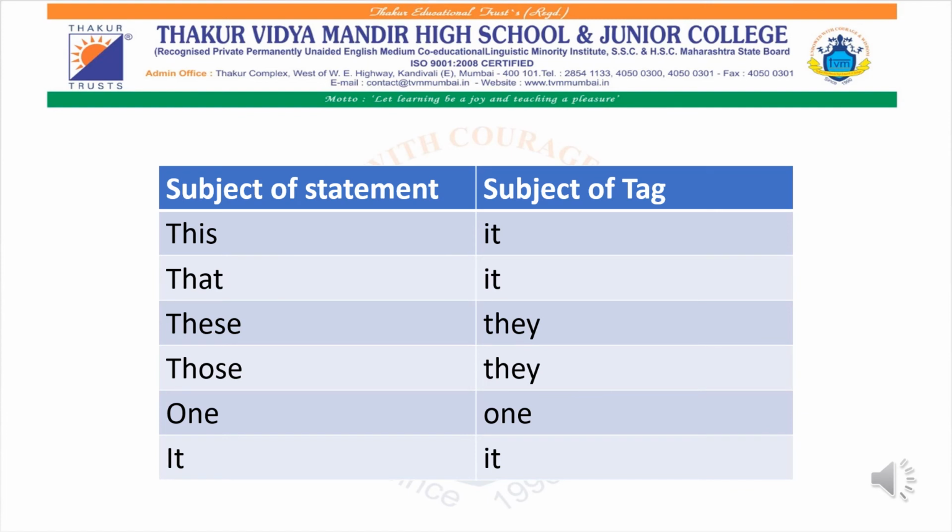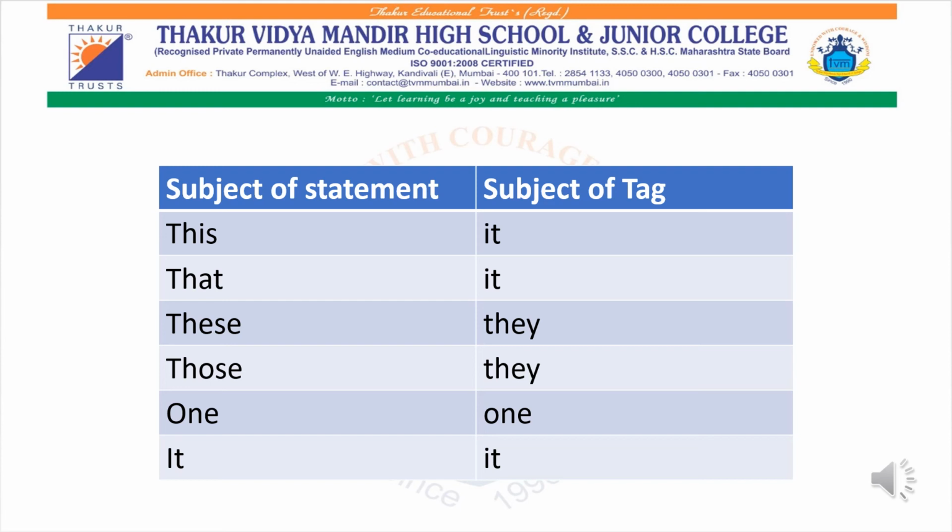This particular table is really going to help you all. If a particular subject starts with this, then, as I've mentioned, the structure of the question tag will be auxiliary verb plus n't plus subject, or auxiliary verb plus subject. So if the sentence is "This is my book," the tag will be "isn't it?"